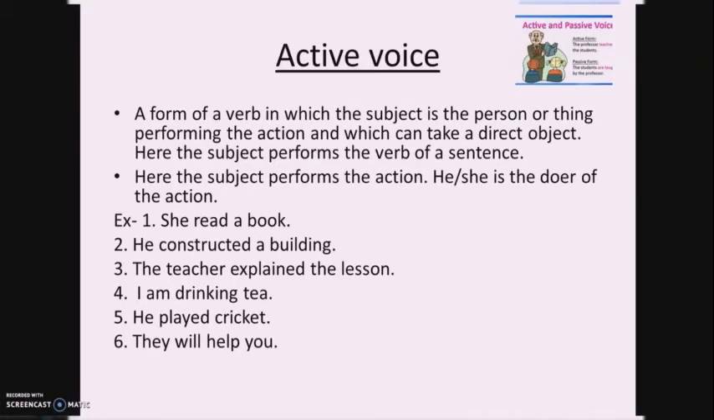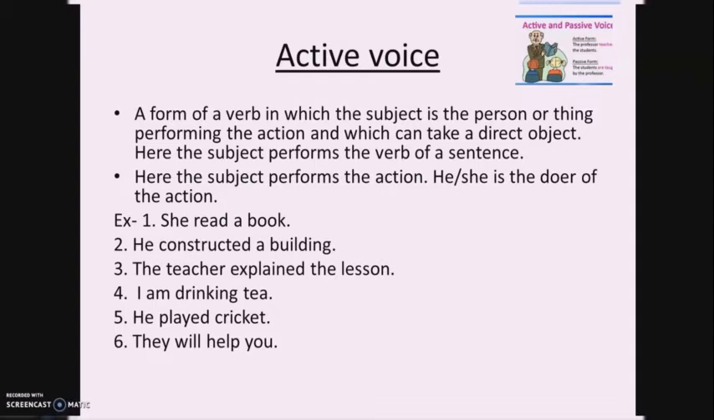Now coming to the next part of the grammar, what is called voice. Now there are two important voices in English. They are active voice and passive voice. Now what is a voice? Voice of a verb describes the relationship between the action that the verb expresses and the participants, that is the subject and the object. So what is an active voice? Active voice is a form of a verb in which the subject is a person or thing performing the action and which can take a direct object. Here the subject performs the verb of a sentence.